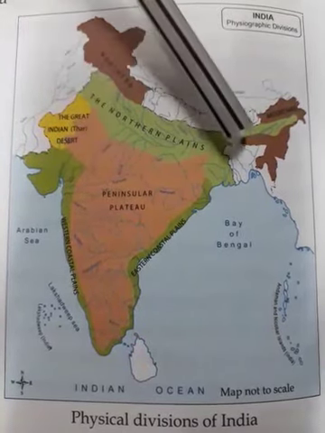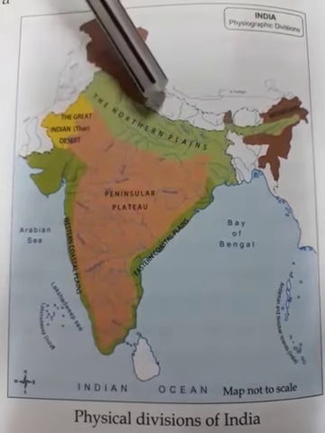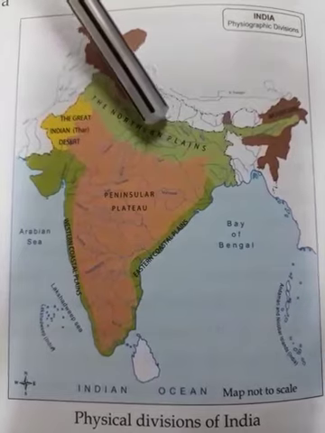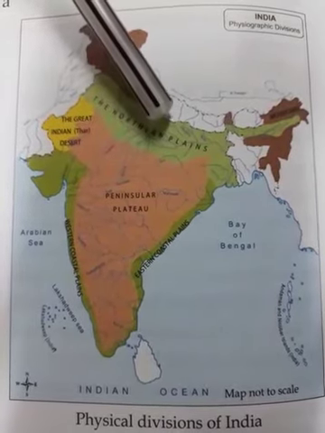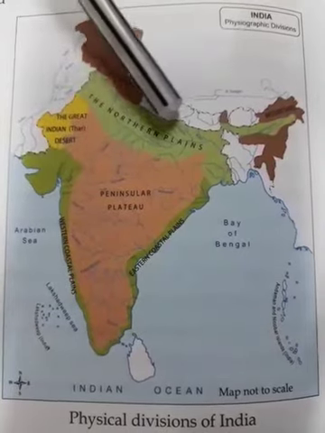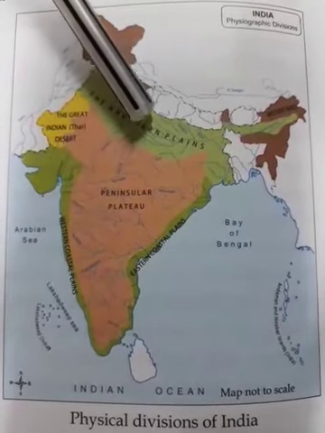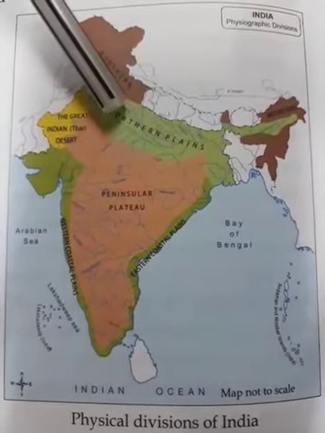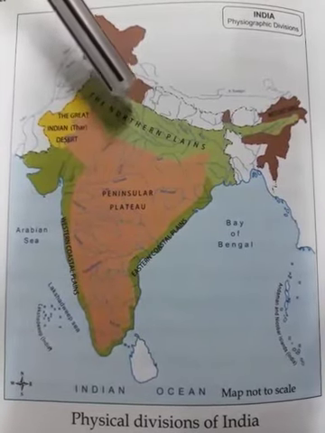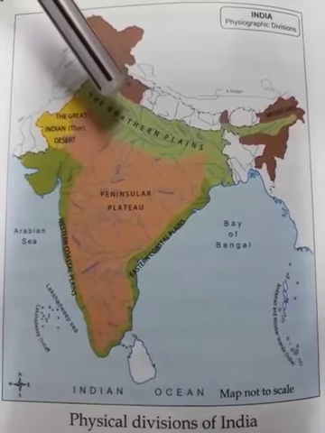Because of this, the northern plains are known as the food bowl of India, because most of the crops grown here are distributed all over India and also exported to other countries.